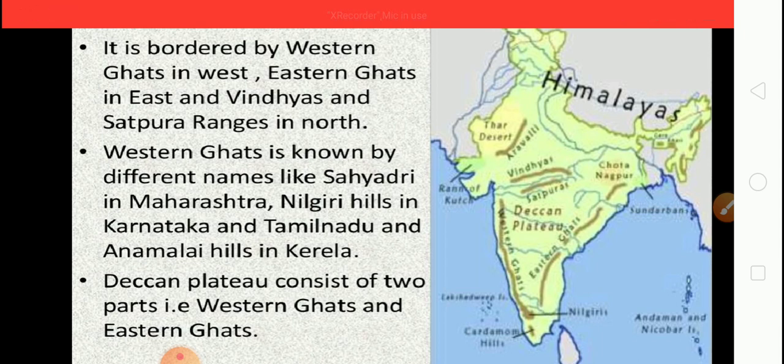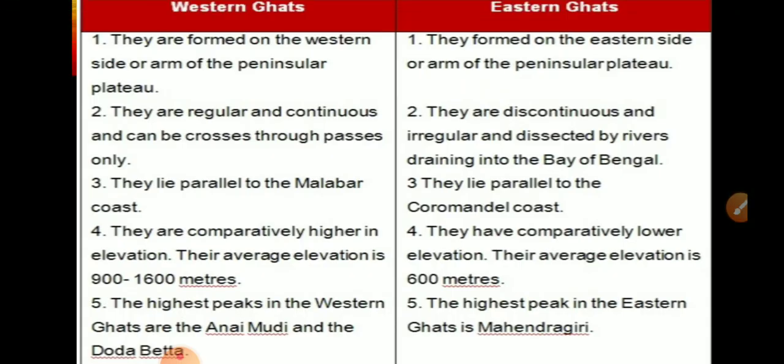So, what is Western Ghat and what is Eastern Ghat? Western Ghat is formed on the western side or arm of the Peninsular Plateau, and Eastern Ghat is formed on the eastern side. Western Ghats are regular and continuous and can be crossed through passes only.